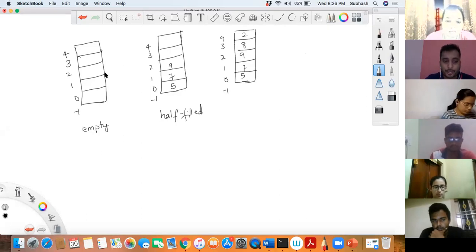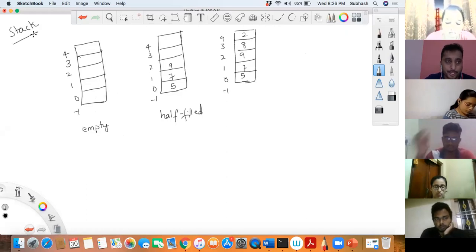We are discussing data structures, I mean, we are discussing modules, and as part of these modules, we are taking a data structure called a stack. A stack is a very famous data structure which works based on last in first out. It means whichever element went in last will be the first element to come out. That is called last in first out.